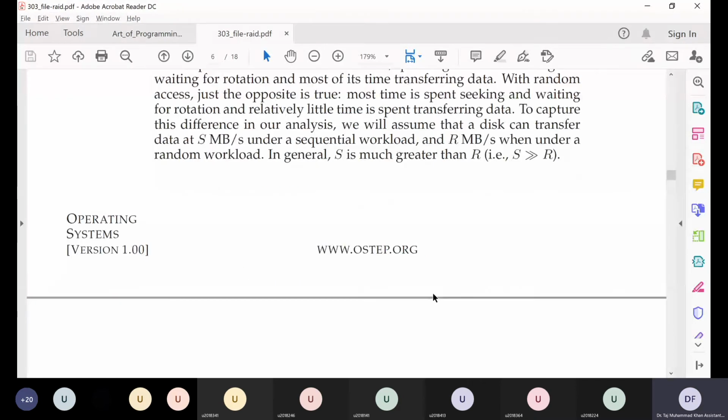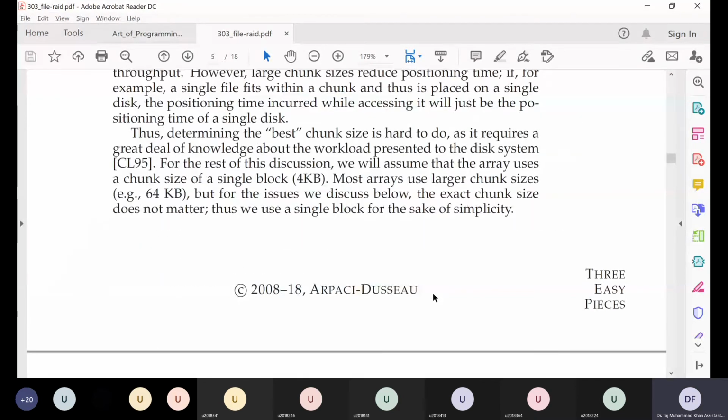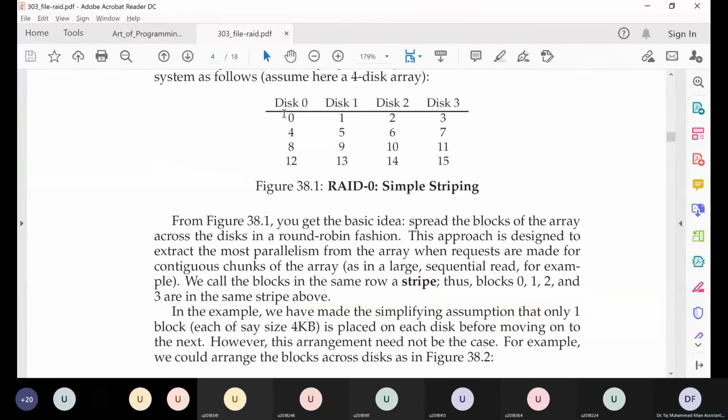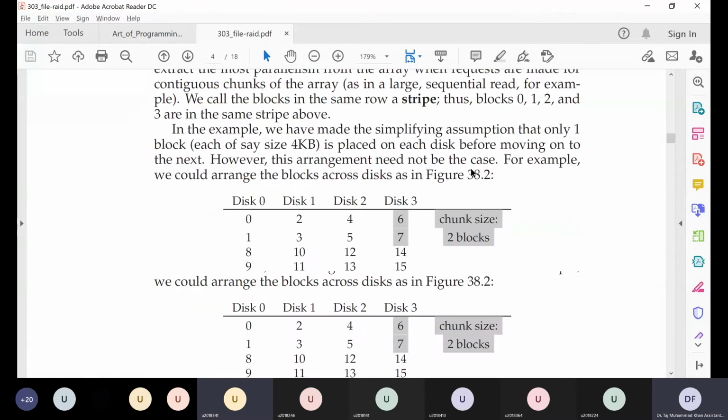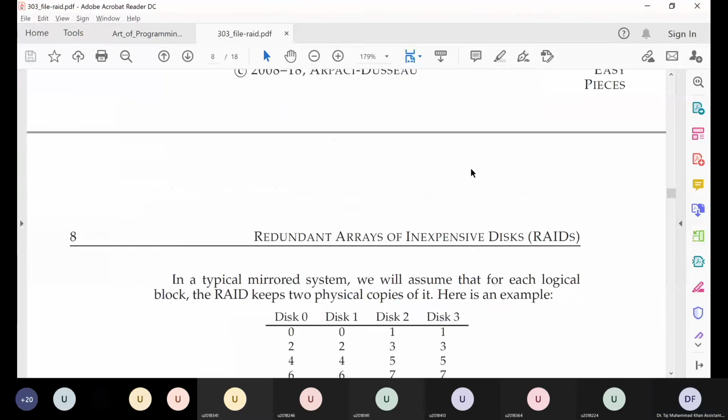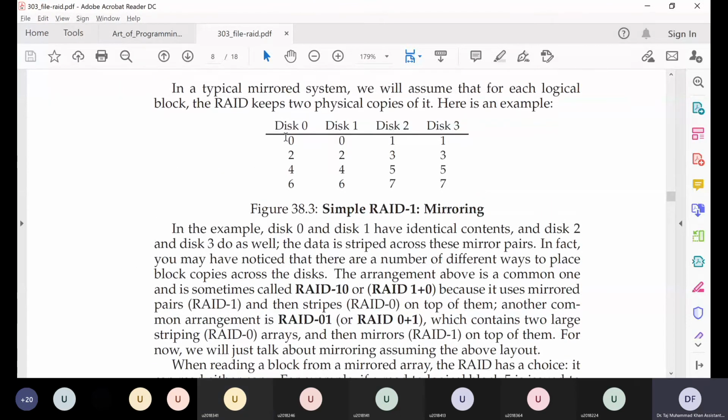For RAID 0, are we using 100% of our capacity to store useful data? Yes. In RAID 1, are we using 100% of our capacity to store useful data? No, because 50% is just a copy and only 50% of capacity is being used to store useful data.